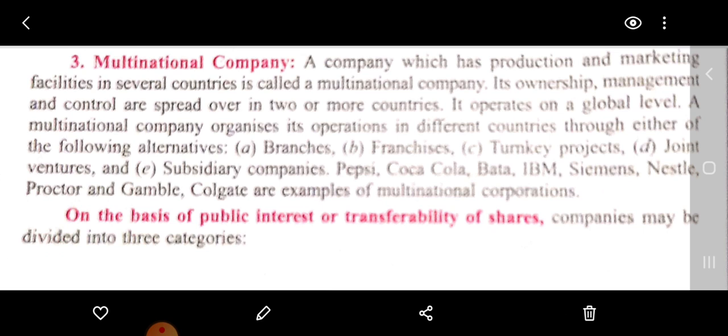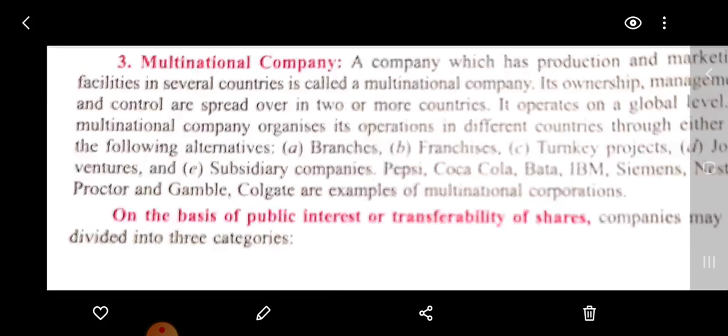Pepsi, Coca-Cola and Bata are examples of multinational companies. So in a multinational company, production and marketing is done in two or more countries.